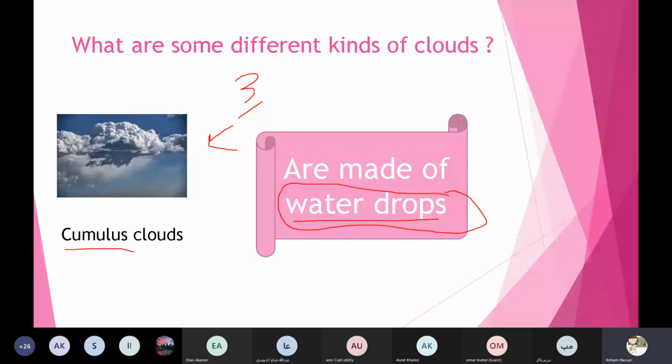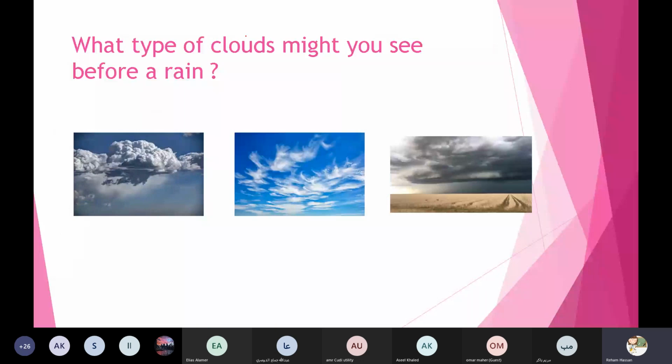So now, look here. What type of clouds might you see before a rain? Is it number 1, number 2, or number 3? Who can answer me? Yes, Abdullah Jammah. Teacher. So tell me, if you see these clouds, it might be rain.